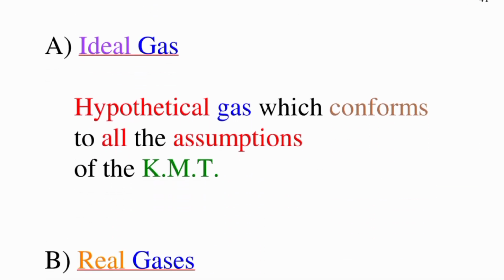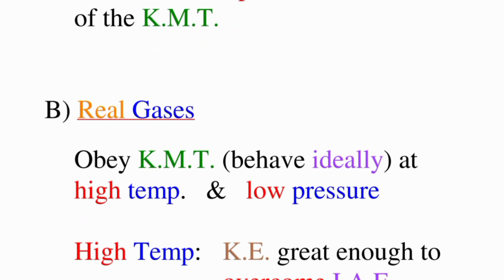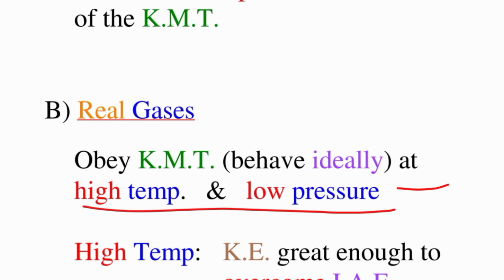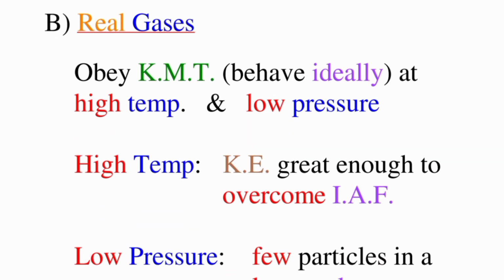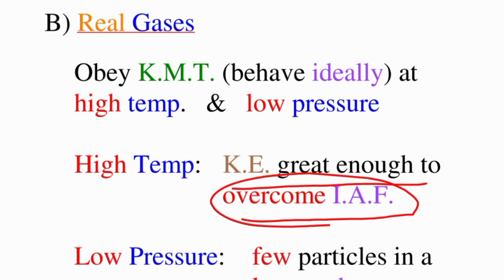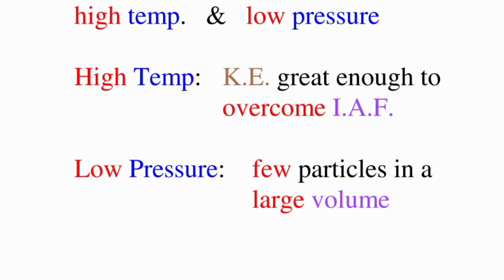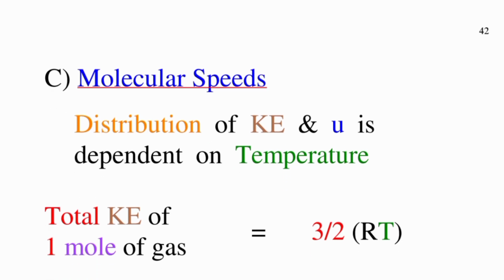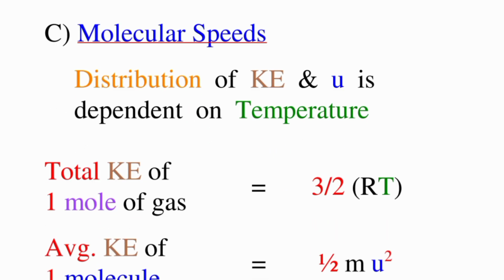Ideal gas: a hypothetical gas which conforms to all the assumptions of KMT, kinetic molecular theory. Real gases behave ideally at high temperature and low pressure. At high temperature, kinetic energy is great enough to overcome intermolecular forces. At low pressure, there are few particles in a large volume. Molecular speed: the distribution of kinetic energy and speed is dependent on temperature.